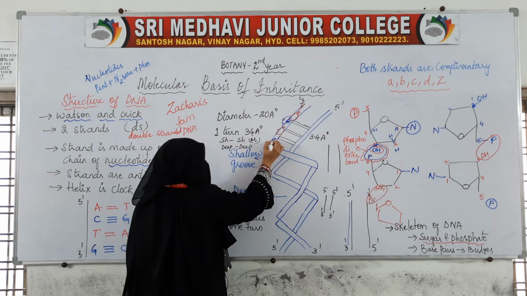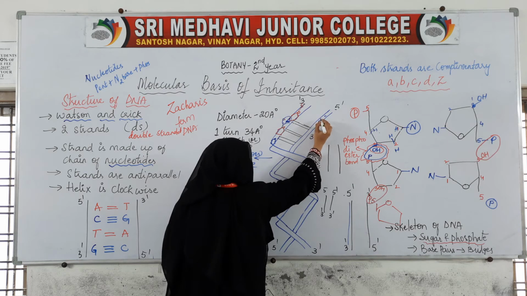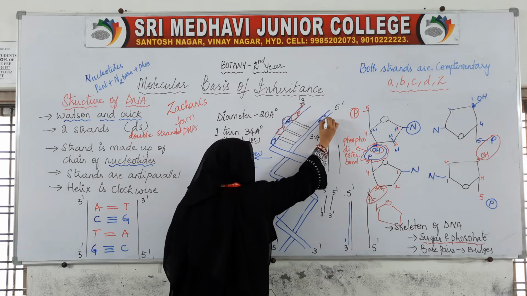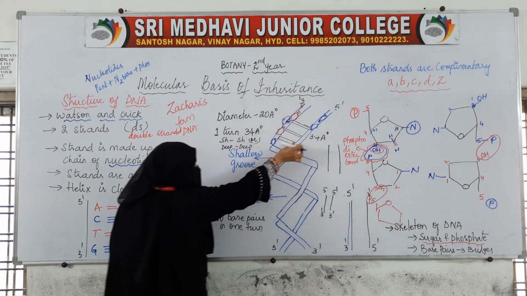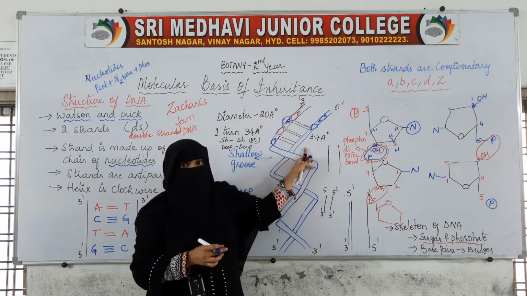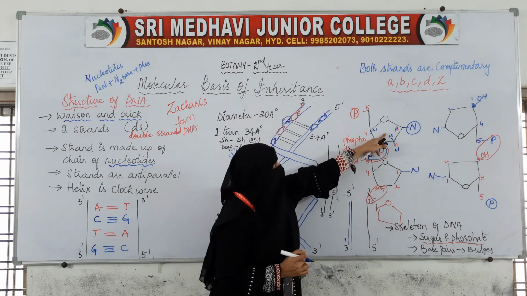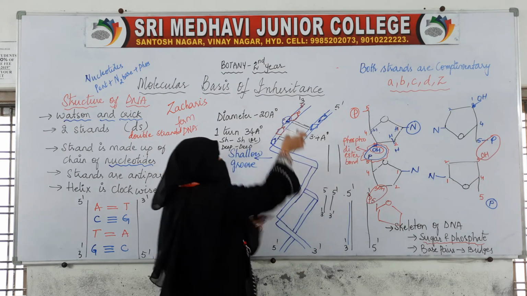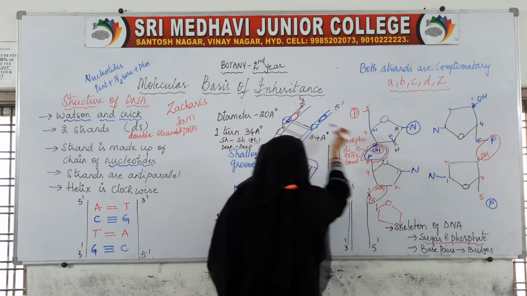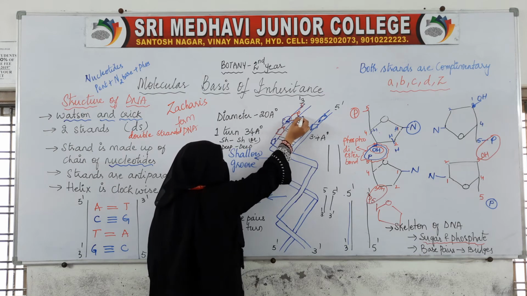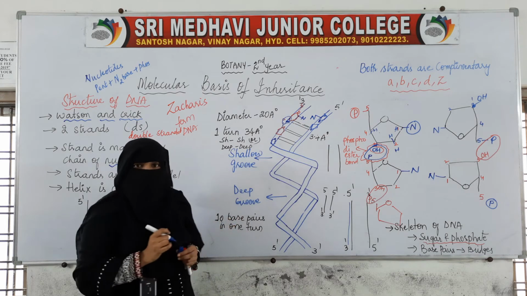Then again another nucleotide. So like this, here also the ring will go down, like this it will come. Okay, then again here one more nucleotide. So this strand, or the skeleton of this DNA, is made up of sugar and phosphate. That is, this is the sugar and this is the phosphate. And here, we said nitrogen is there. So at this first carbon, the nitrogenous base will be there.